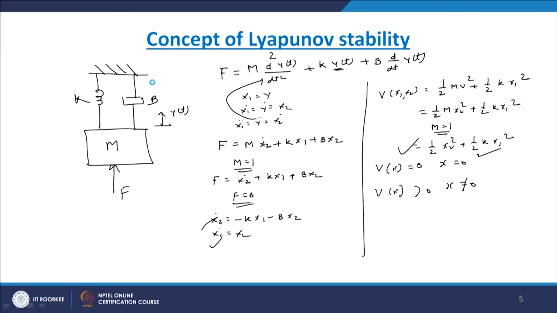So you will find that earlier also this particular function is a positive definite function, that is, for all x1 and x2 not equal to 0, V of x1, x2 is always greater than 0 except at the equilibrium point, when x1 equals 0 and x2 equals 0. So here we have to assume a Lyapunov function. Which Lyapunov function do we assume?